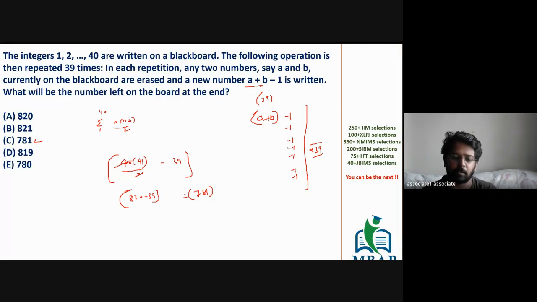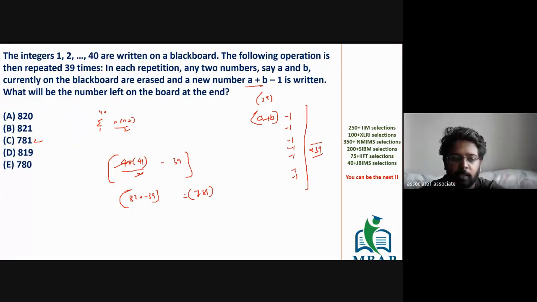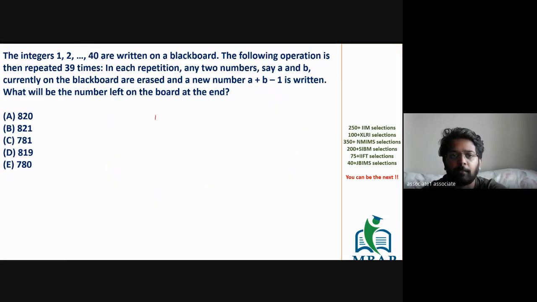Any question? So if I ask you another question now, instead of adding values and replacing a and b with a plus b minus 1, let me give you another question. In the same question, there's one person who's coming every time and doing some alteration. The first step he's doing a plus b plus 1. Second step he's doing a plus b minus 1.